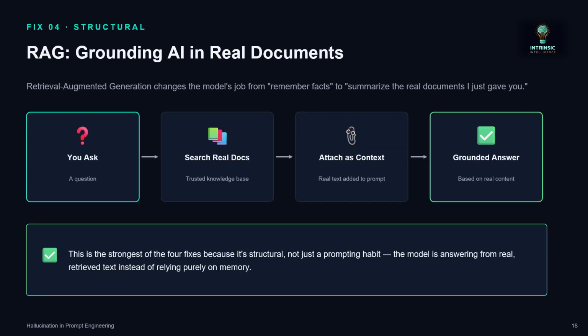Fix four: RAG, grounding AI in real documents. Retrieval augmented generation changes the model's job from remembering facts to summarizing the real documents I just gave you. So you ask a question, search real documents, attach the context, and ground it. Suppose we are working on an enterprise-level project and the AI doesn't have access to the database: we create a dump of the database and feed it into the AI so that it gets the context. This is the strongest of the four fixes because it is structural and not just a prompting habit. The model is answering from the real retrieved context instead of relying purely on memory.